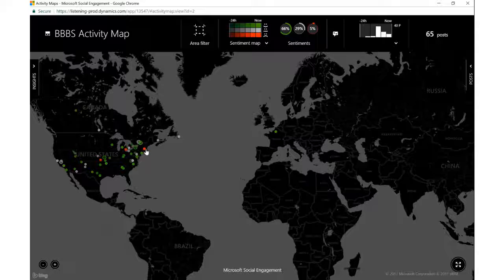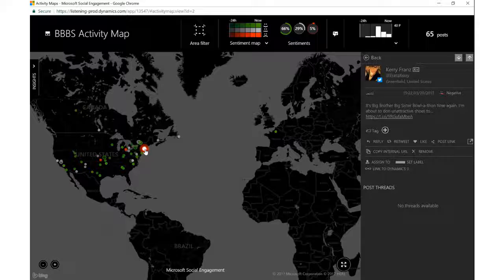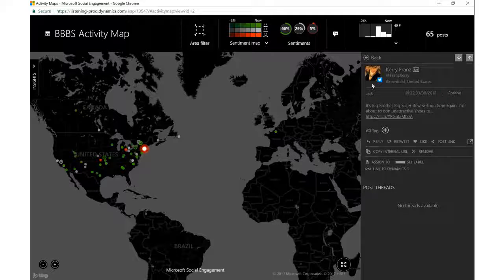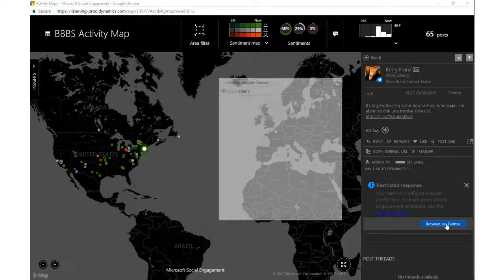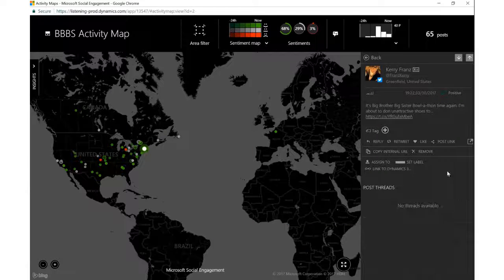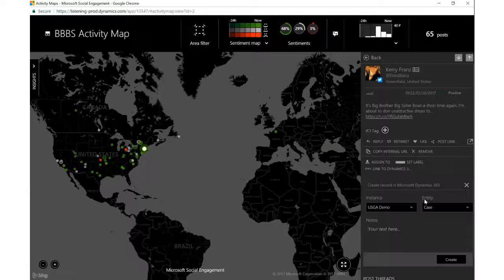So if there was a negative post, I could click on this portion and, this looks to be that Carrie Friends was going to a bowl-a-thon and was not happy with the shoes that she had to wear. So we'll say this is more positive than negative. At least she's going to that event. And you still have the ability to like or retweet this directly from the social engagement platform here. And also the ability to link this to a case.